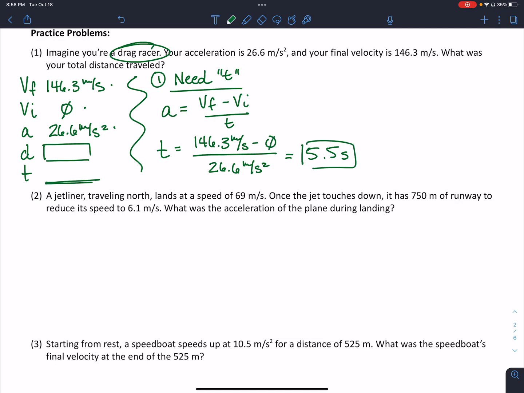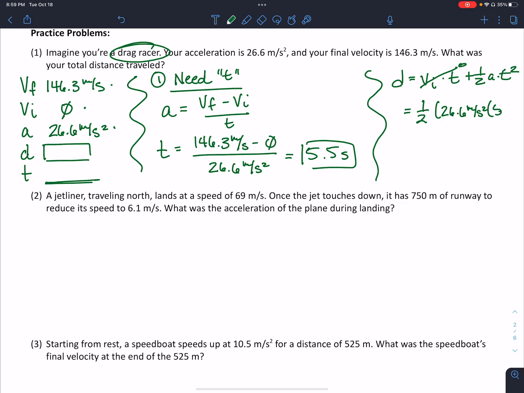So there's time. And now that we know time, I can use my new distance formula, v initial times time plus 1/2 a t squared. In this case, v initial is 0, so this piece goes away, and it's just 1/2 times our acceleration, 26.6 meters per second squared, times 5.5 seconds squared. We plug that all into our calculator, and we find that our drag racer has moved 402.3 meters during those 5.5 seconds if they're accelerating at that rate. All right, so let's try another one.